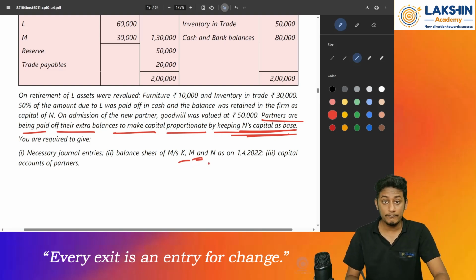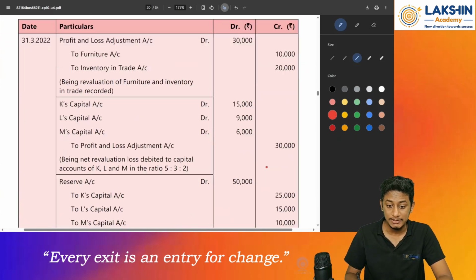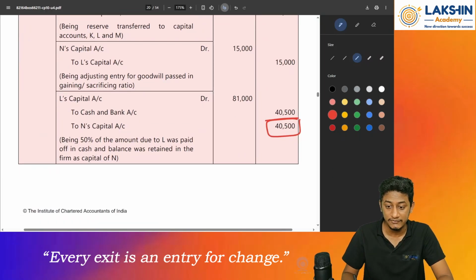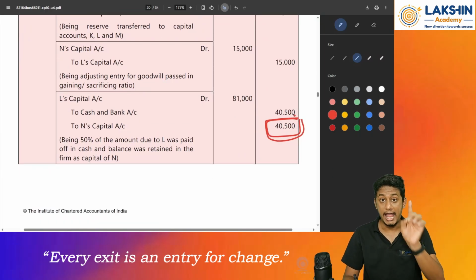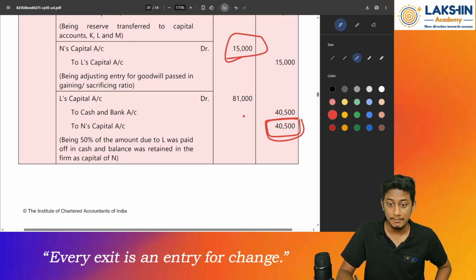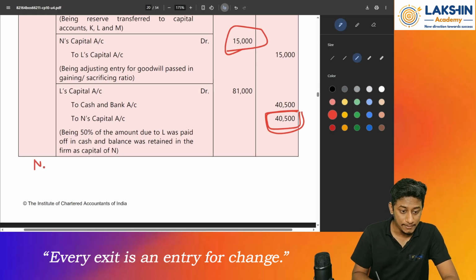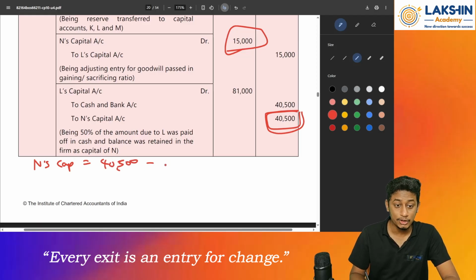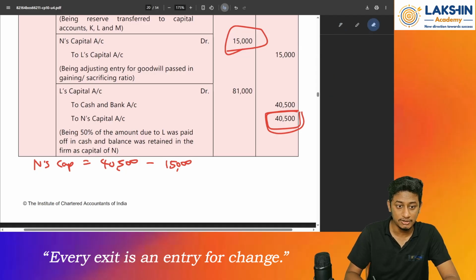But before finding N's capital, will this be the final value? No, because N has given some goodwill to his father, right? This entry, remember? So N's capital equals 40,500 minus goodwill given. How much? 15,000 as per the question. 15,000 is the goodwill given.